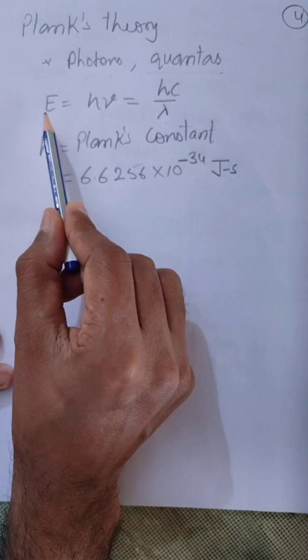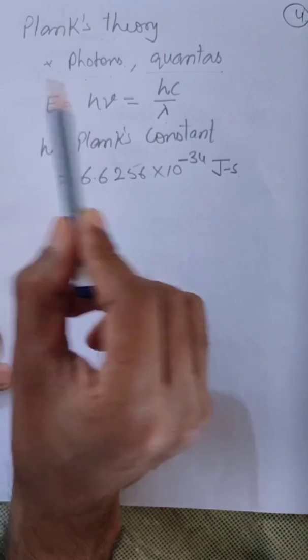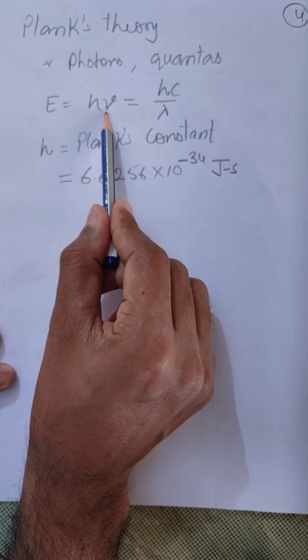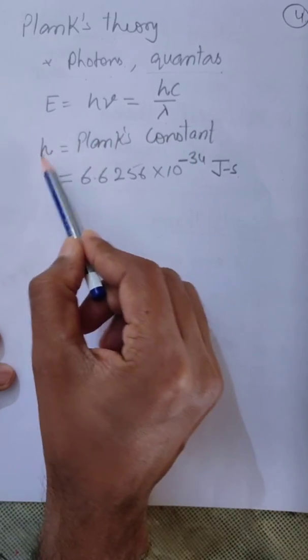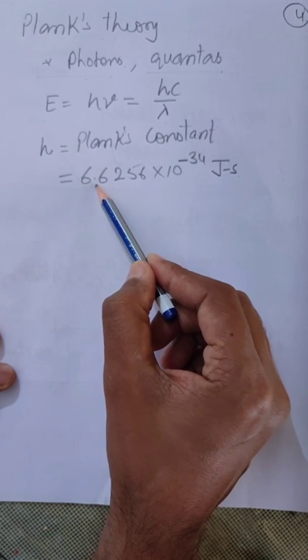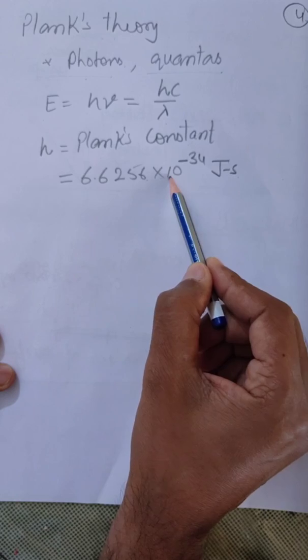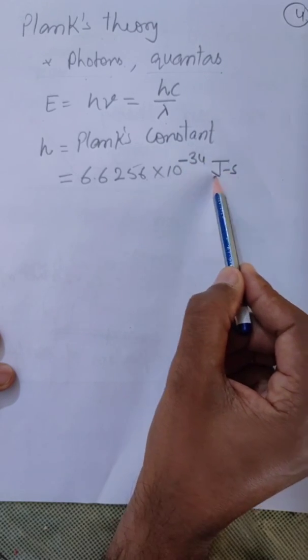Energy emitted by a body E is equal to h multiplied by nu, where h is Planck's constant. The value of Planck's constant is equal to 6.6256 into 10 raised to power minus 34 joule second.